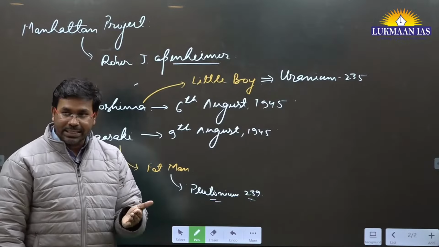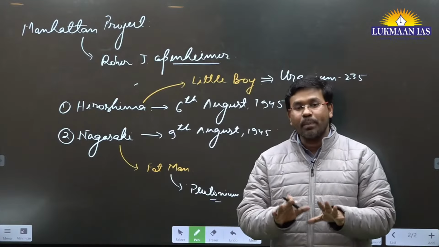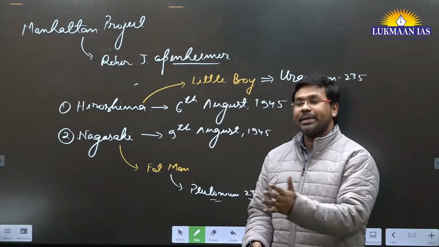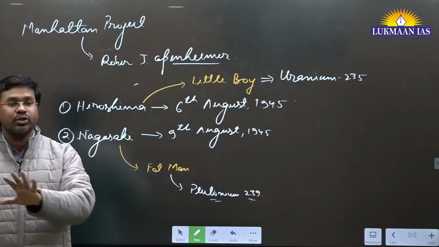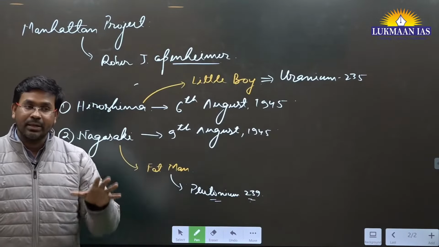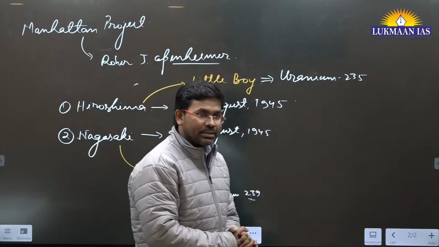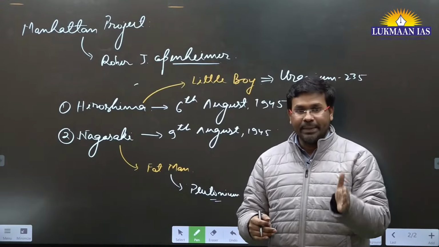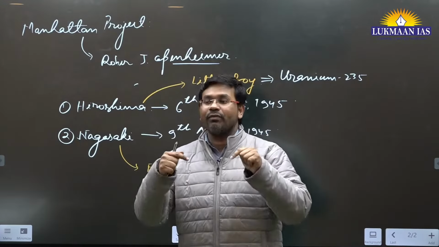After that, the countries decided that we will stop the world from going into any further world war. So they created the United Nations Organization, we have the United Nations Security Council, and still various wars are happening. But different countries have acquired nuclear weapons. Why have they acquired nuclear weapons? Not to attack someone. Their first aim is to create a deterrence measure. They want to develop their capacity so much that no other country should think of attacking them.